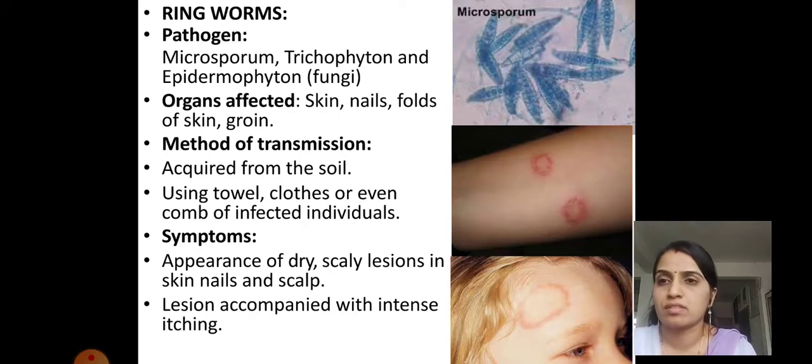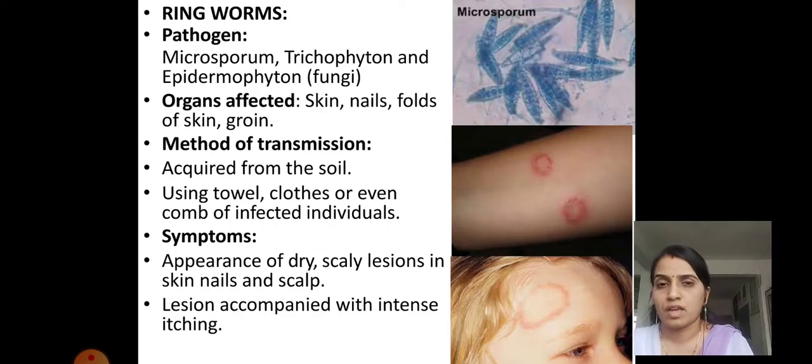The organs affected: skin, nails, folds of the skin and groin. These are the areas where this fungal infection usually causes ringworm. Method of transmission: acquired from the soil, or using the towel, clothes, or even comb of an infected individual. These are the ways through which transmission is possible.